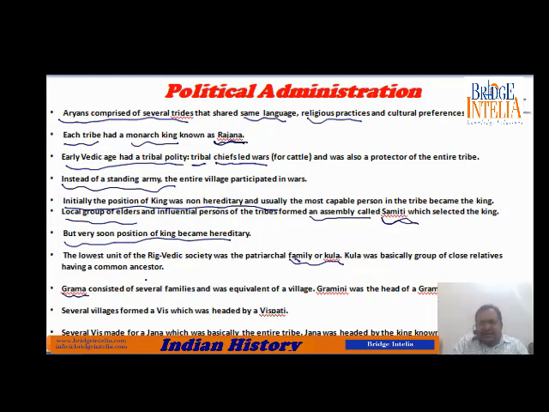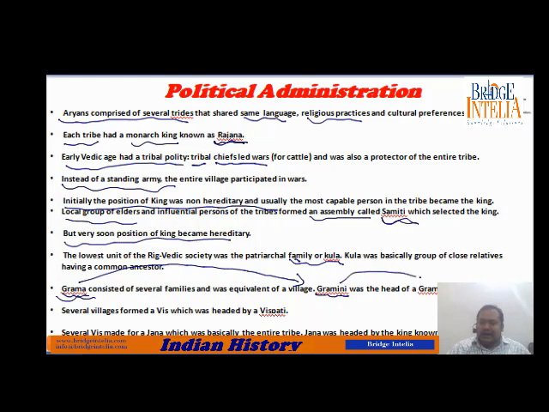If in one single location many families started living together, it became like a village. So gram was basically a grouping of many families coming together at the same place of land. That place came to be called gram. So it was equivalent to a village, like the villages of ancient India in today's terms.